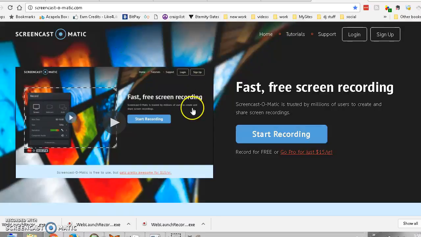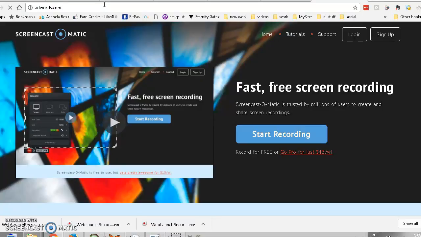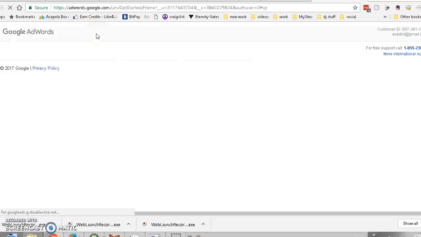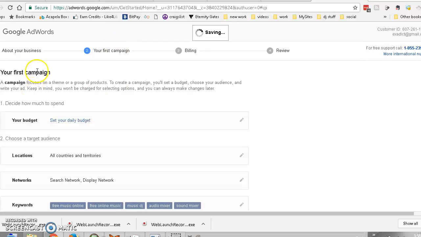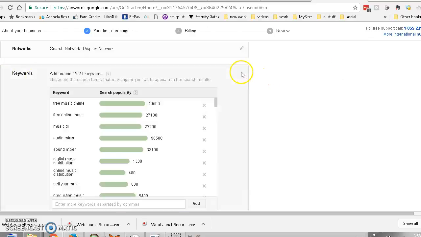So another one I'm going to show you here is just open your browser, now that you have a Gmail account, and go to adwords.com. It's going to log me in right away, so you just log in. Then it's going to ask you to set up a campaign. Make sure you set this to all countries and territories. And then for keywords, I already have some in here, but it'll have a basic list depending on what URL you give it in the first part, which will be lookingforbeats.com. That's the URL, the address. So then it'll find keywords based on that.